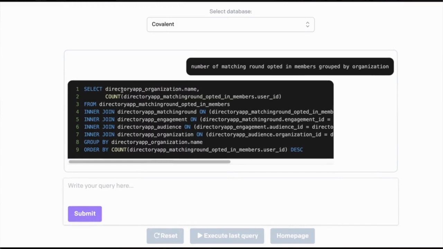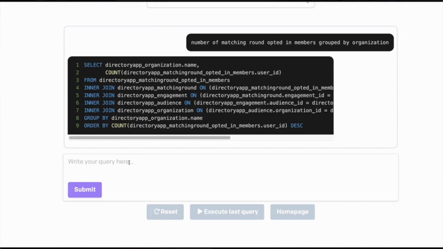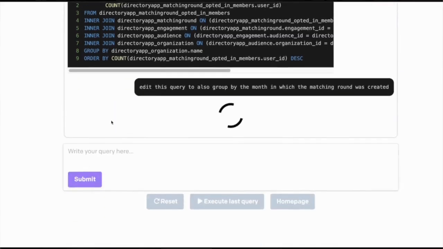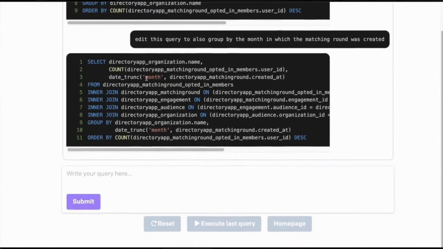Cool, so we get the SQL query. It looks like it's adhering to our database schema. And you can see we're pulling from opted-in members and then joining on matching round, engagement, audience, organization, and then grouping on organization. So this is perfect, but it'd be more useful to see this across time. So let's edit this query to also group by the month in which matching round was created. Cool, so you can see we're now also pulling the month.